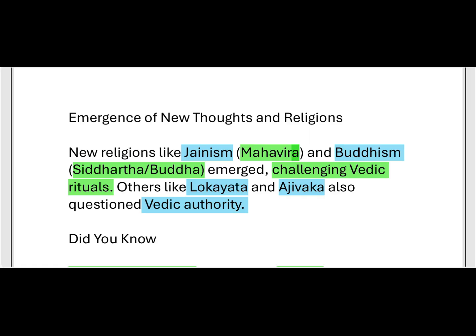Besides this, along with these religions, others like Lokayata and Ajivika also questioned Vedic authority. These two sects also questioned why we should kill animals in sacrifices, and they questioned the Vedic traditions. Okay, this is all about the new thoughts and religions.